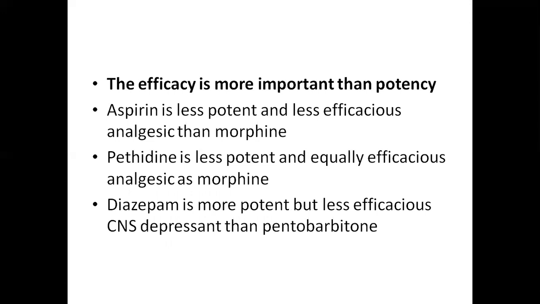The efficacy is more important than potency. Here, aspirin is an analgesic. It is a less potent and less efficacious analgesic than morphine. Morphine is an opioid analgesic. The analgesic activity of aspirin is less potent and less efficacious than morphine. When compared to pethidine and morphine, pethidine is less potent and equally efficacious analgesic than morphine. And coming to the CNS depressant activity of diazepam and phenobarbital, diazepam is more potent and less efficacious CNS depressant activity than phenobarbital.